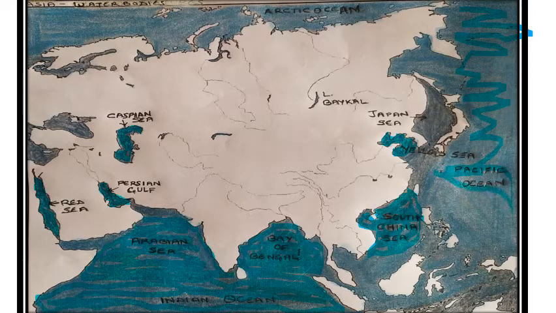You will color it properly. Pacific Ocean. Then this water body, because it is enclosed by the islands of Japan, is known as Japan Sea.